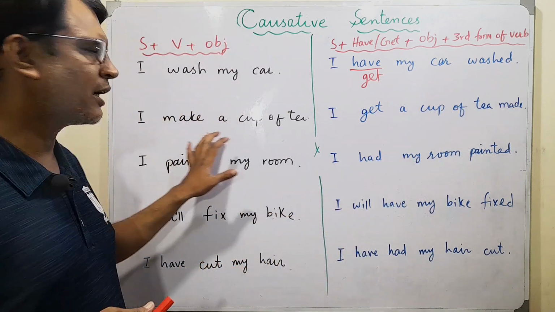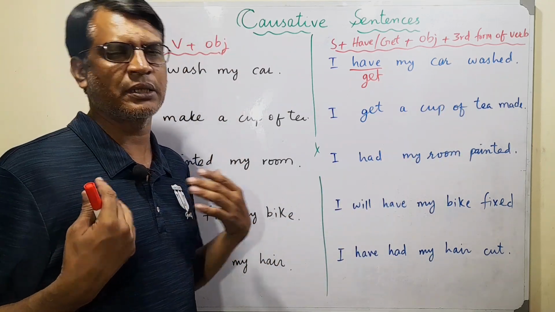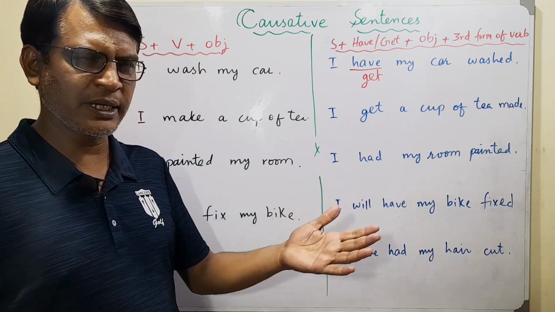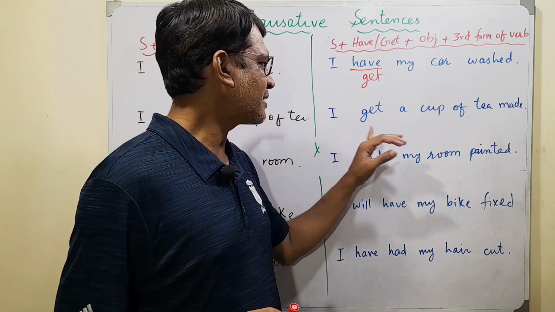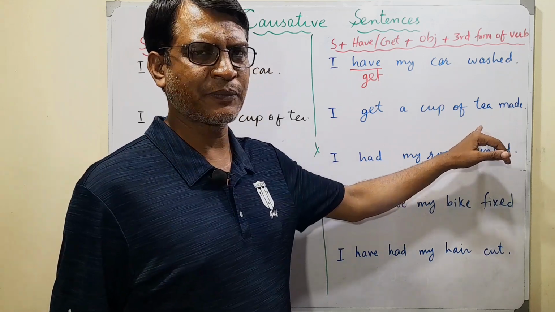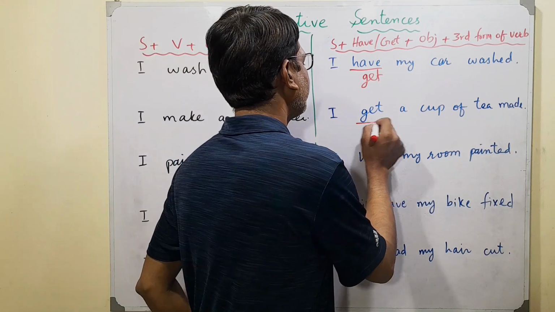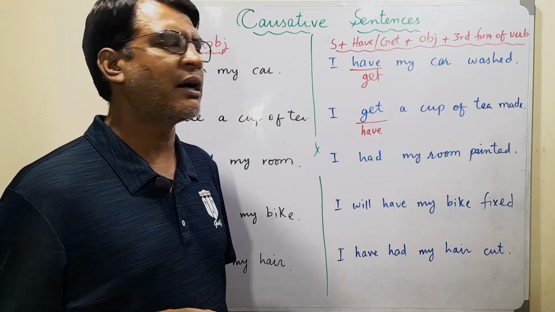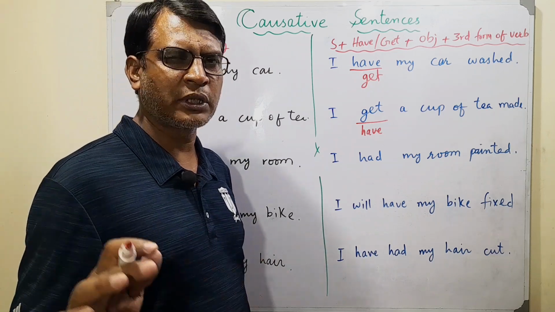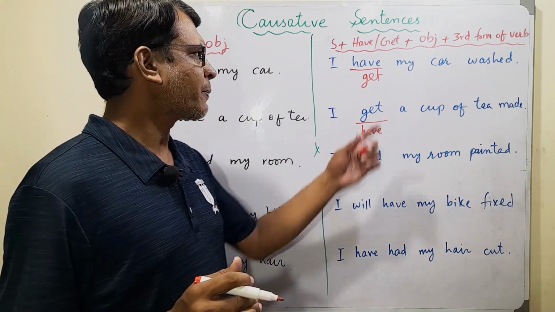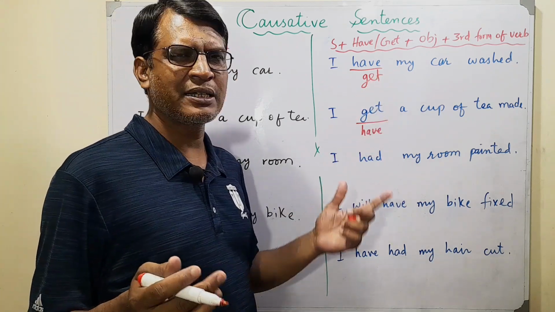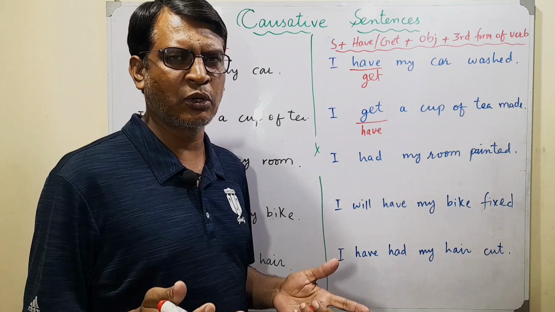Similarly, I make a cup of tea. I do it myself, but maybe I ask my sister, my wife, or somebody else. So I get a cup of tea made. Again, we can also say have here. I get a cup of tea made. I have a cup of tea made. Both are the same. There is not much difference. Have is a little formal, and get is more casual. So we use get more than have.